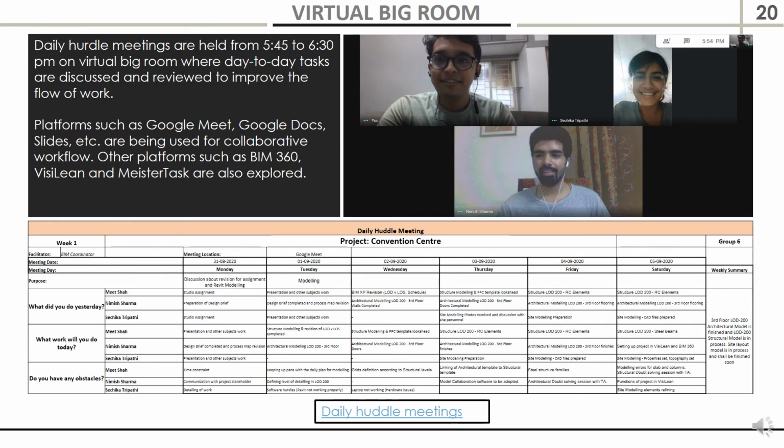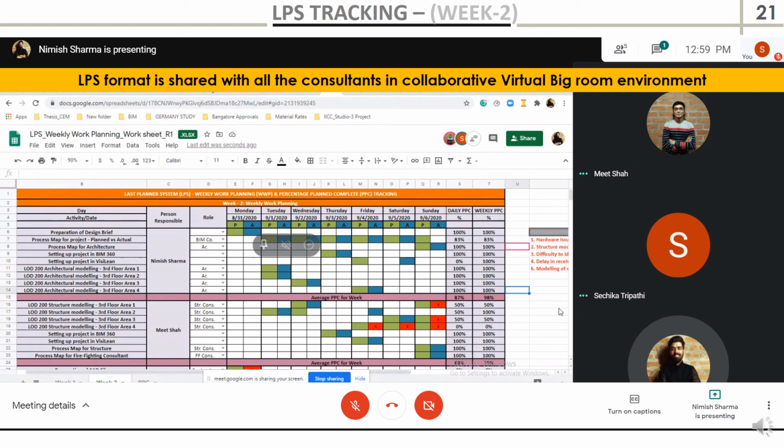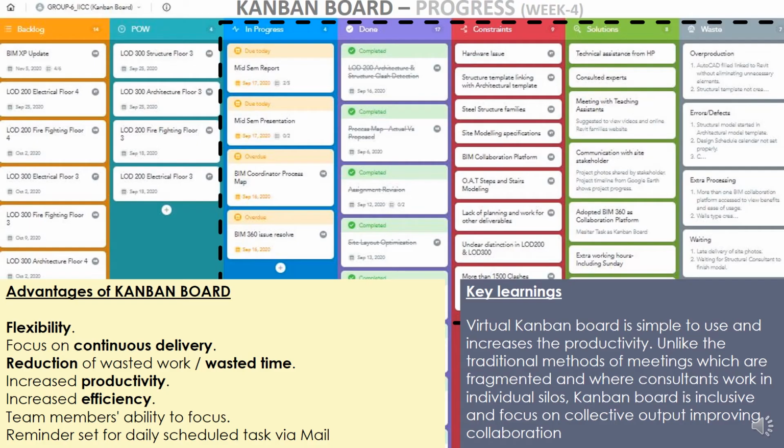Now talking about how each of the stages were add-ons from our side, we conducted virtual big room meetings and daily huddle meetings every day to discuss about the process and review the improvements in the flow of work. We use Google Meet and Google Docs for collaborative workflow. The LPS tracking was also done on virtual big room meeting for each of the stakeholders and identified the results for variances. A Kanban board was prepared by the project team to identify the task in progress and what are the constraints and how the plan of the weeks have been completed.